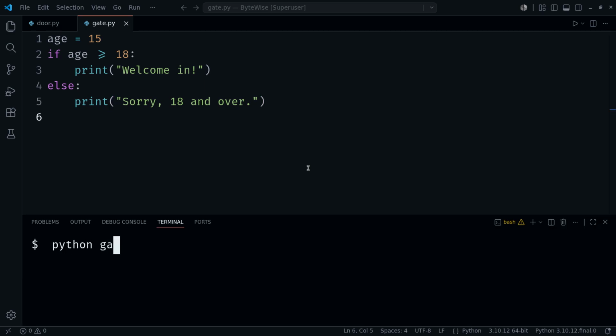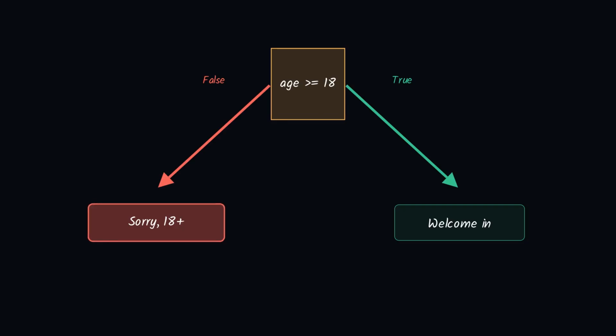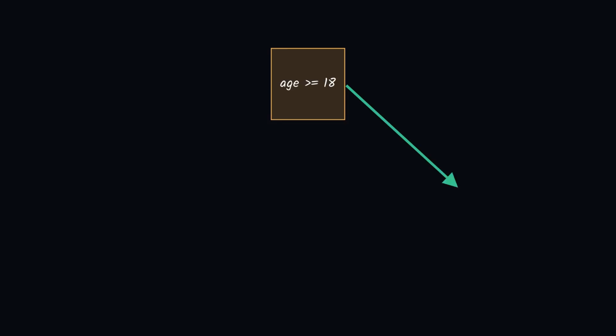Now 15 gets a real answer. The condition is false, so Python skips the if block and runs the else instead. Sorry, 18 and over. No more awkward silence. Python still checks the one condition first. This time, it comes out false. 15 isn't 18 or older, so it takes the else path, and only the else path. The if block, completely skipped. It never even considers it.